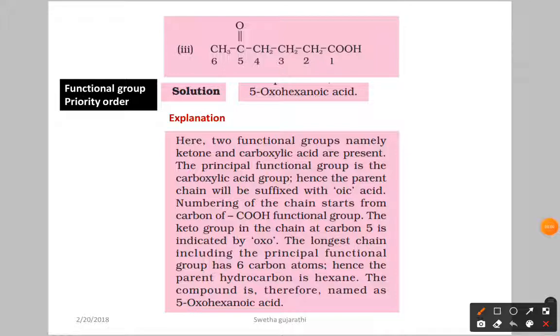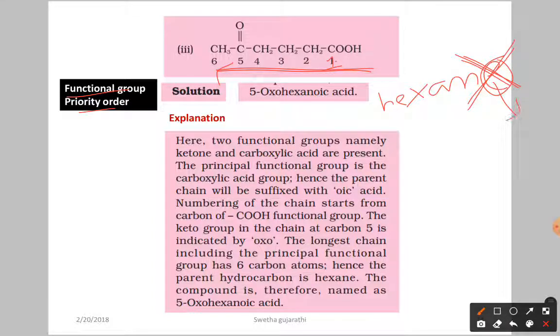Let us see another example based on the functional group priority order. Here we have the molecule again. As we told, the acid is going to get the first priority, so you have to start the numbering from here only. How many carbon atoms are there? 6. So 6 carbon atoms means the parent chain is hexane. Here we have the functional group, so we remove the e and write the suffix "oic acid". This is the suffix, oic acid.